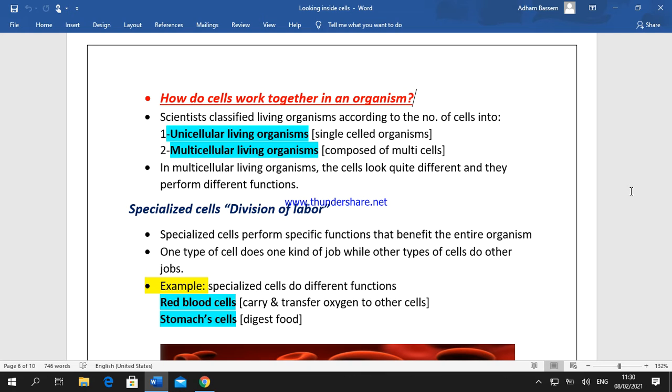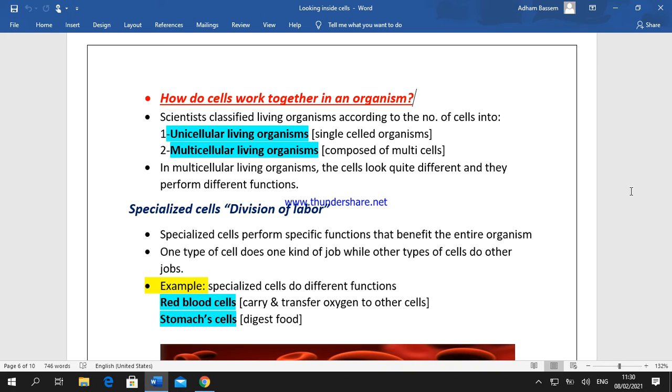In multicellular living organisms, the cells look quite different from each other because each type of cell performs a specific function. So we name these cells specialized cells. Specialized cells perform a specific function that benefits the entire organism and keeps the organism alive.